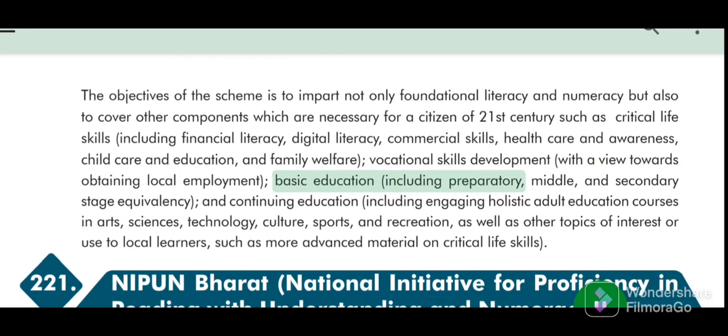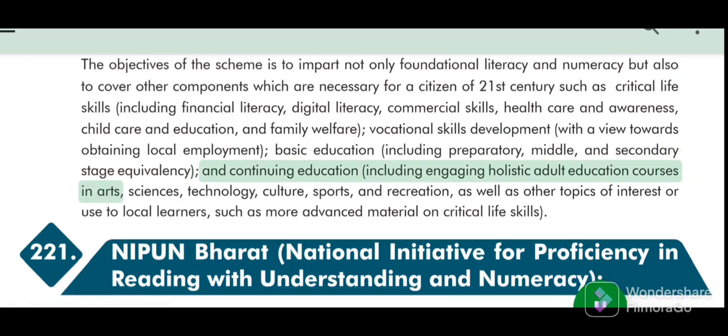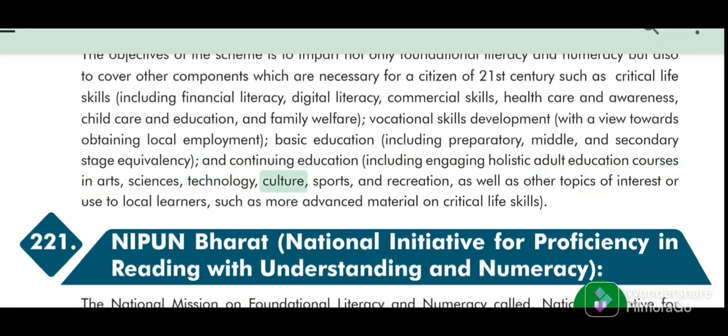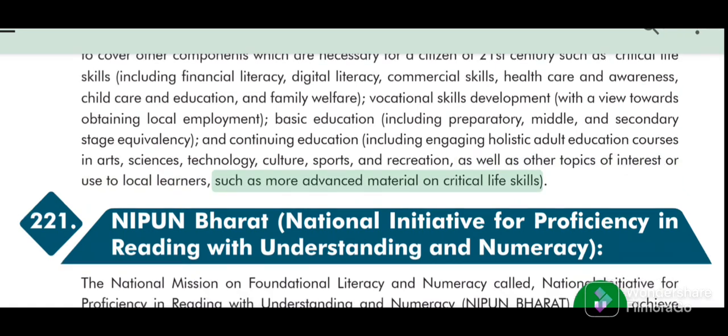Basic education including preparatory, middle, and secondary stage equivalency. And continuing education including engaging holistic adult education courses in arts, sciences, technology, culture, sports, and recreation, as well as other topics of interest or use to local learners, such as more advanced material on critical life skills.